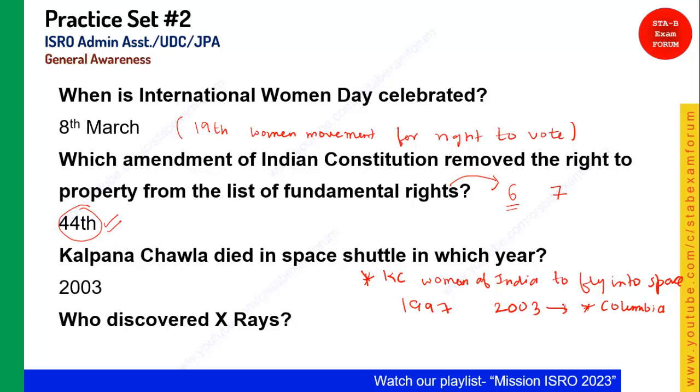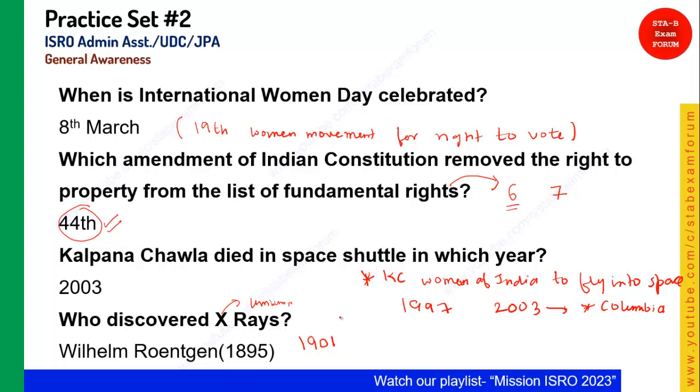Who discovered X-ray? A very simple one. Yes, all of you know that it is Wilhelm Roentgen, in 1895, and he also got the Nobel Prize in Physics in 1901. And why are they called X-rays? Because they were unknown rays at that time.